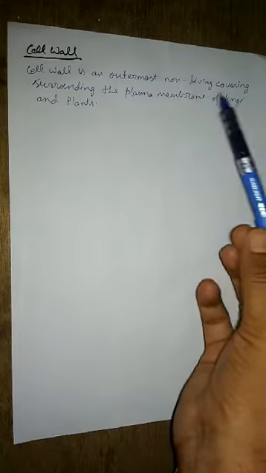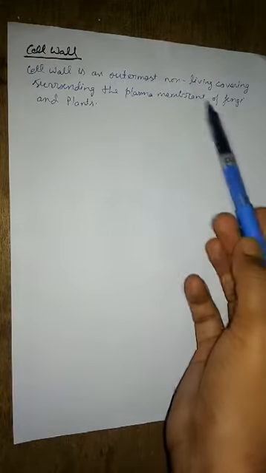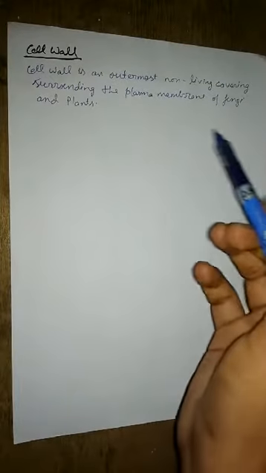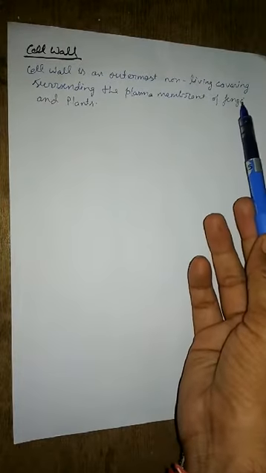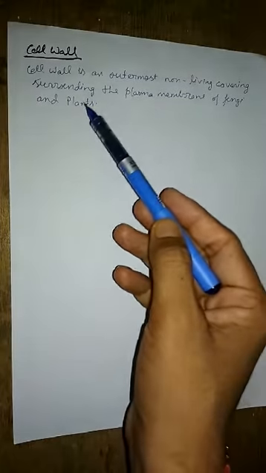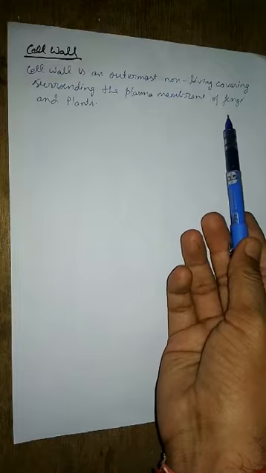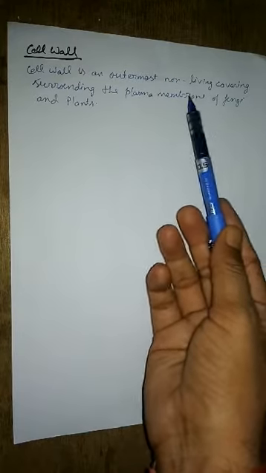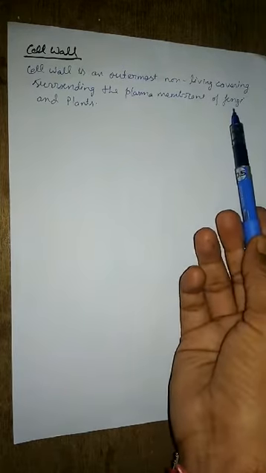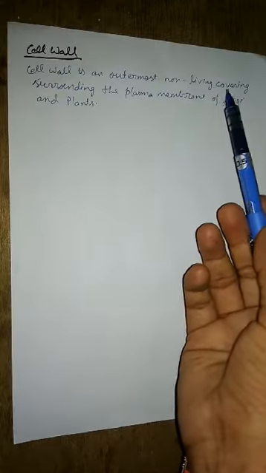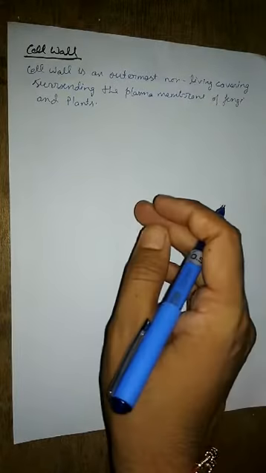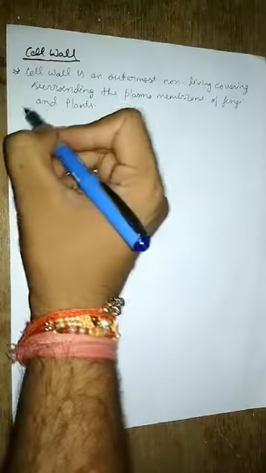So the basic difference I want to tell you, even though both of them possess the cell wall, is that fungi are heterotrophic and plants are autotrophic. Autotrophic means they can prepare their own food, whereas fungi are heterotrophic, meaning they are dependent on some other organisms for their food. So this is the basic difference between these two. But both of them possess the cell wall.